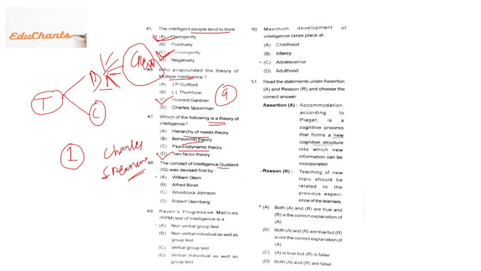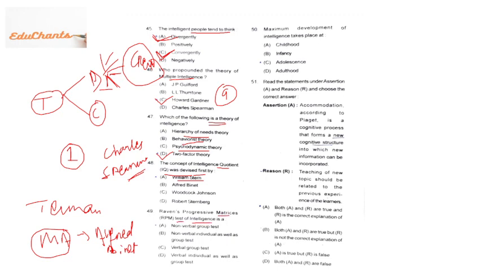The concept of IQ, intelligent quotient, was devised by, many times I have already told you, William Stern. William Stern has given the concept of IQ, and the formula of IQ was given by Terman. And the concept of MA, mental age, is given by Alfred Binet. Okay. Then Raven's progressive matrices test of intelligence is a type of non-verbal group test.